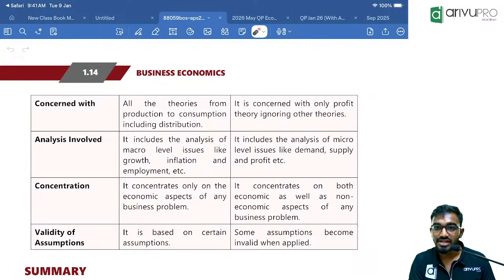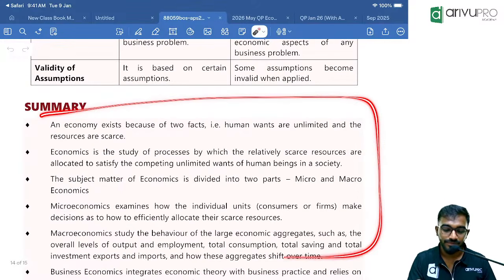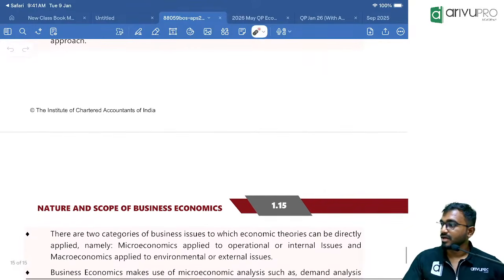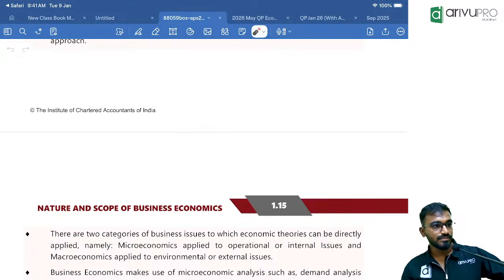Go through this like a newspaper. Whenever you are reading the ICAI material, I said you have to read the ICAI material once like a newspaper after understanding the concept. Sometimes the questions have also come from there. Clear? Understood? Any specific doubt?